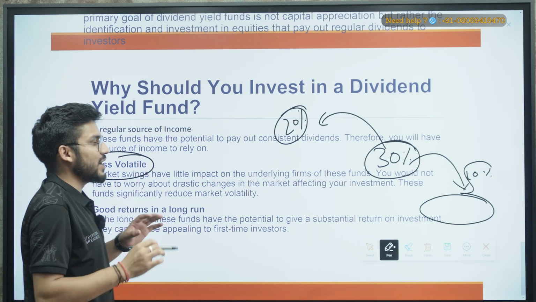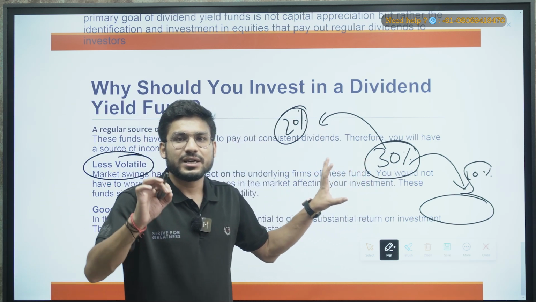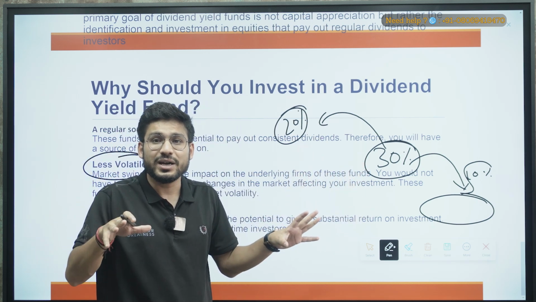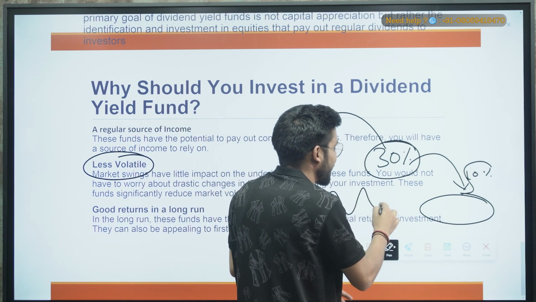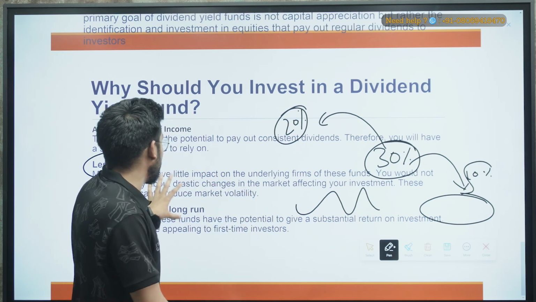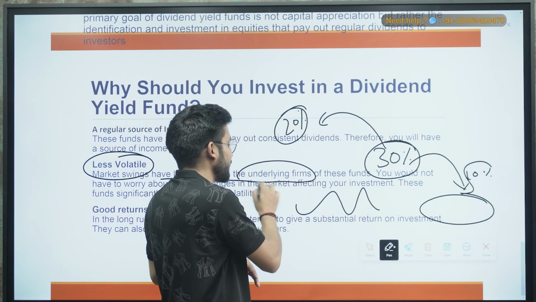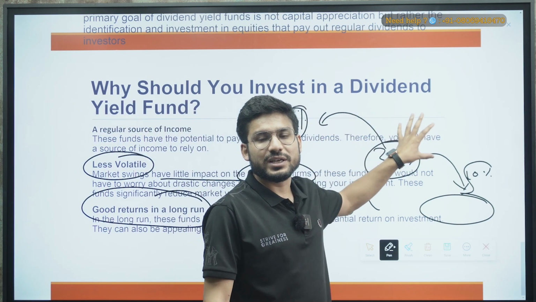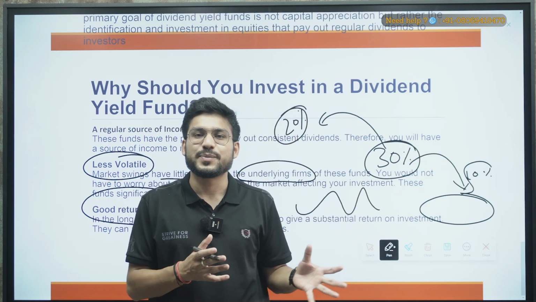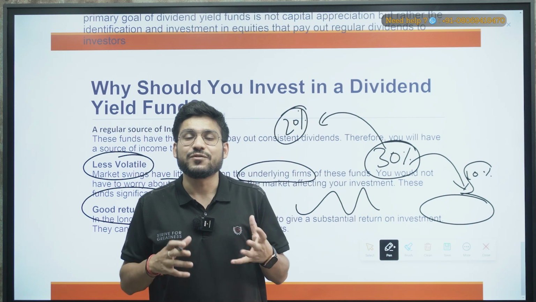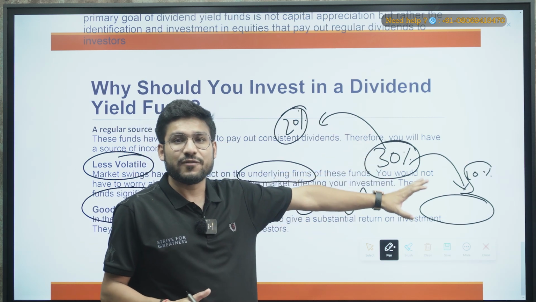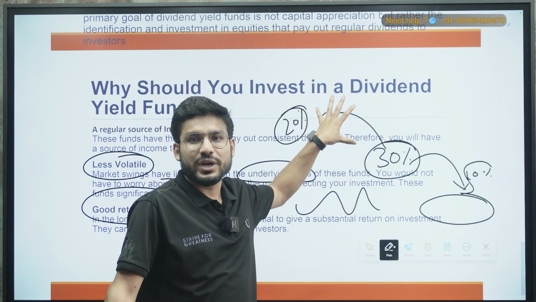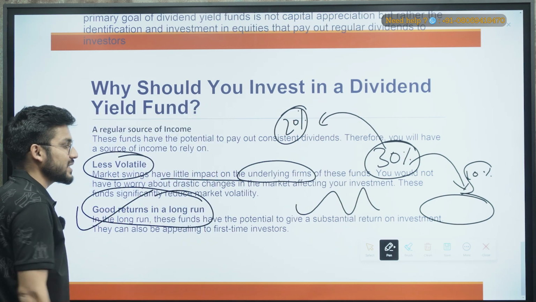Now, the less volatility. I have told you the companies which are providing you dividends are well established organizations, right? So they don't care about market volatility. Why? Because market volatility does not affect them that much, so there is very little impact on the underlying firms. Now, good returns in the long run. If you are holding on to the stocks of that company, if you have a good investment in that company, in the long run you will get a very good profit, because some of the profit is given to you and the remaining profit is reinvested in your investment. That is why it gives you very good returns in the long run, right?